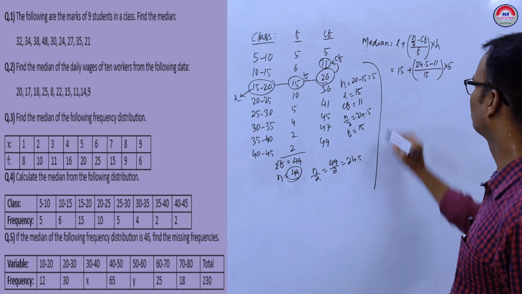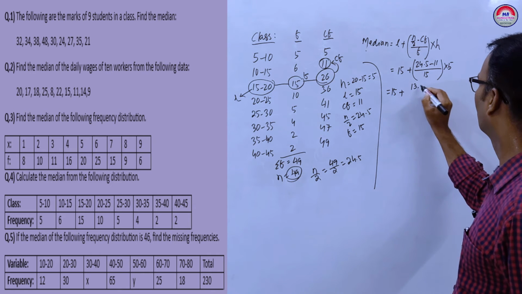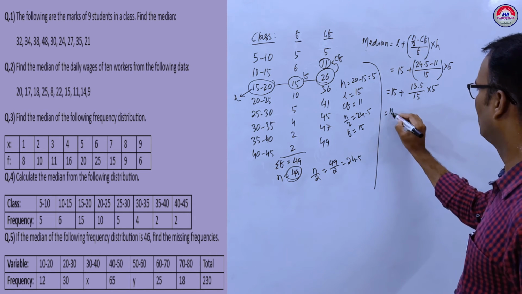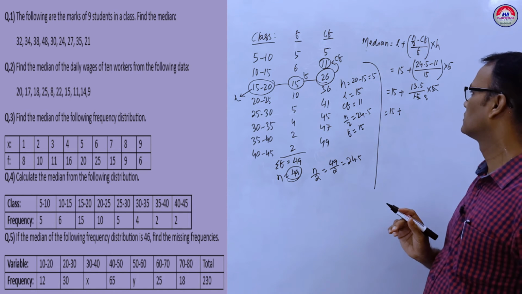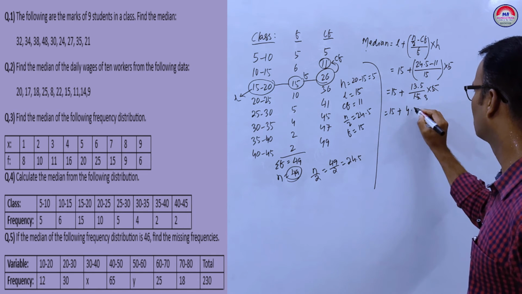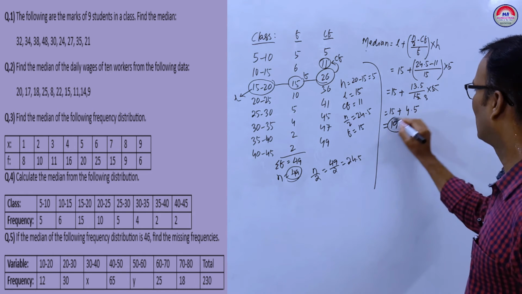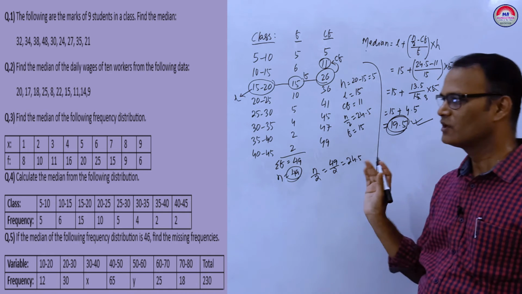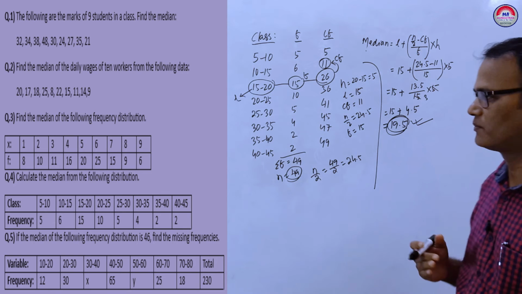So you see, 15 plus 13.5 by 15 into 5. So 15 plus, 5 3s are 15, 13.5 by 3, 3 4s are 12, so 4.5. So that is 19.5. So 19.5 is the median. Okay. This type of question will come in the board exam.